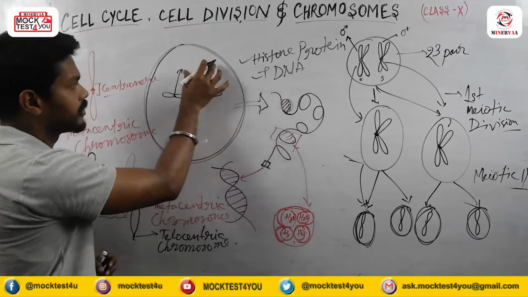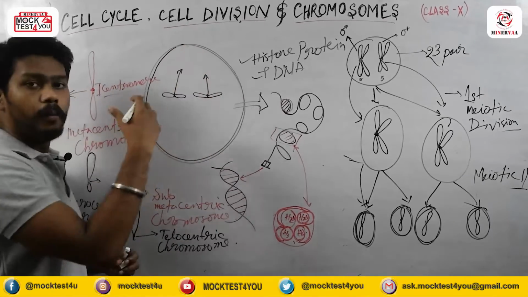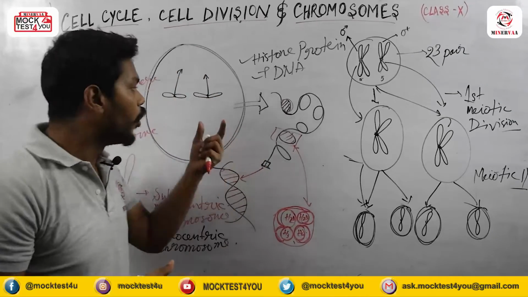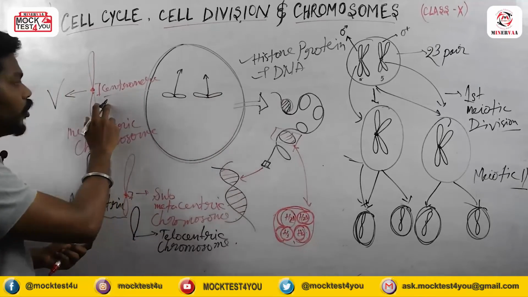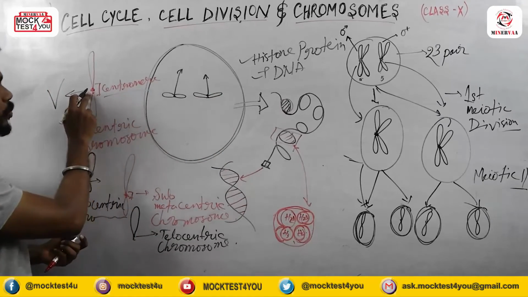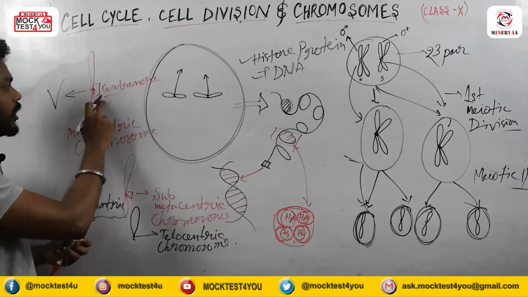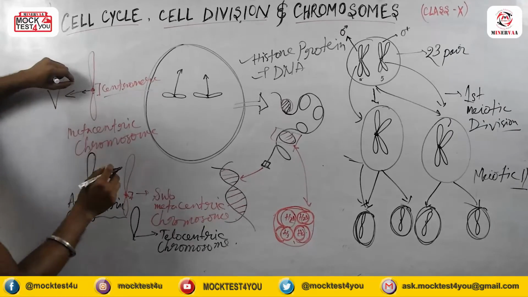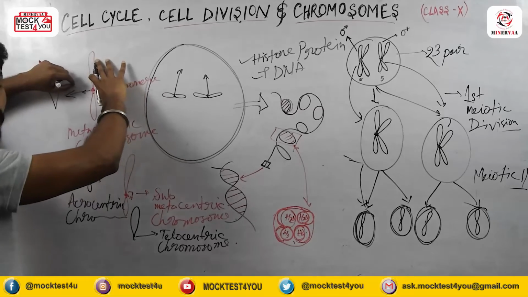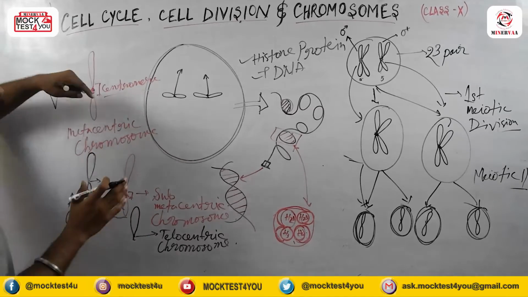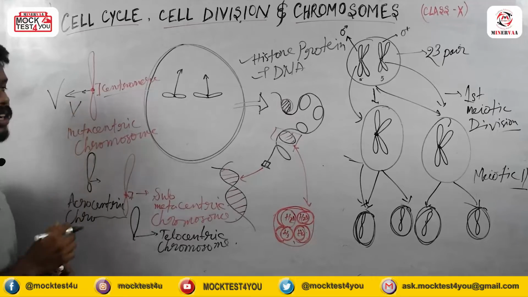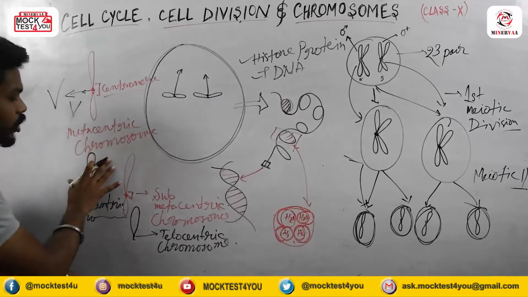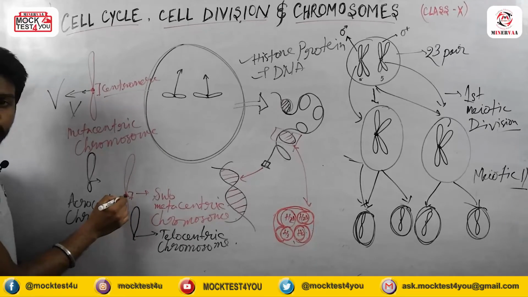Whenever it is pulled toward the opposite polar portion, the centromere will start forming a shape, and this shape is on the basis of the centromere only. If the centromere region is present in the mid portion, then it will show a V-like structure, because if I am pulling this portion, then both arms will bend and it will produce a V-shaped structure.